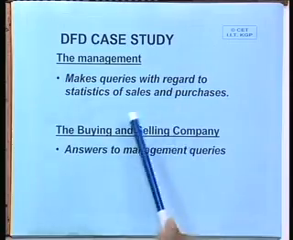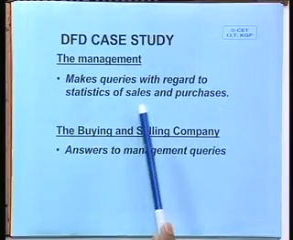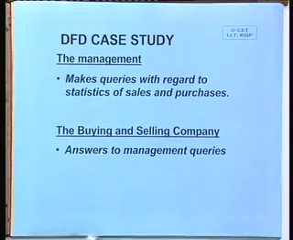Then finally, another entity involved here is the management. What should the management of this company do? It should make queries with regard to statistics of sales and purchases. Since purchases I have not taken into account, the purchase part will not be shown, right. The purchase part should also be included here, but it has not been shown because I have not modeled it. So, what will be there? The sales statistics. So, management can have a number of queries from time to time.